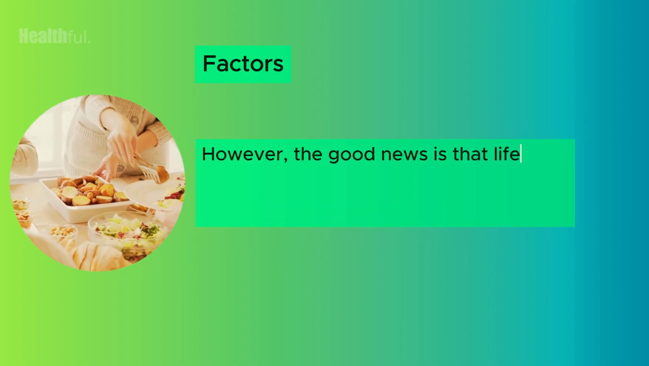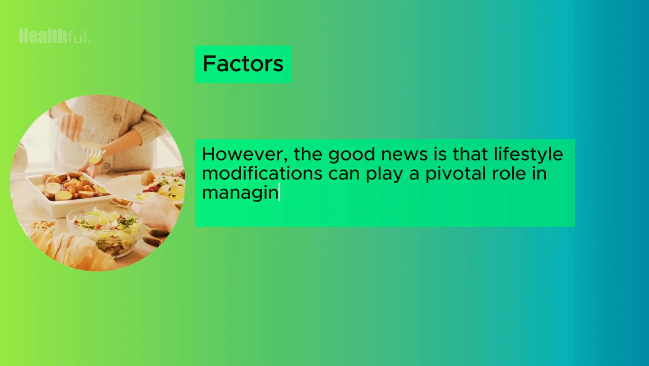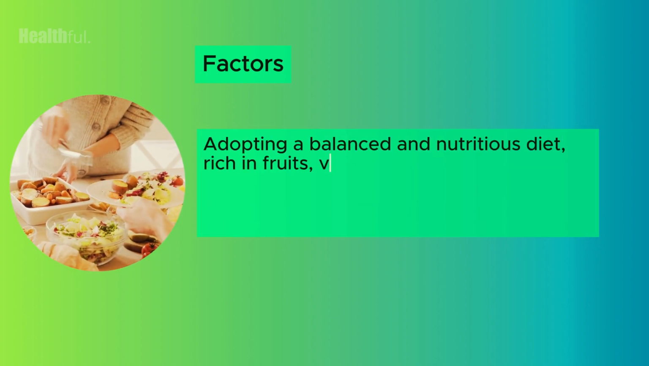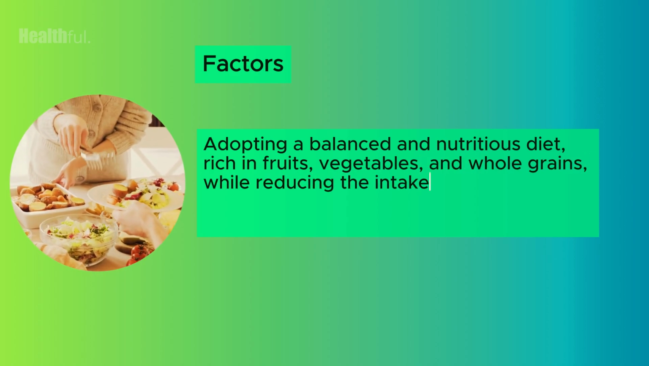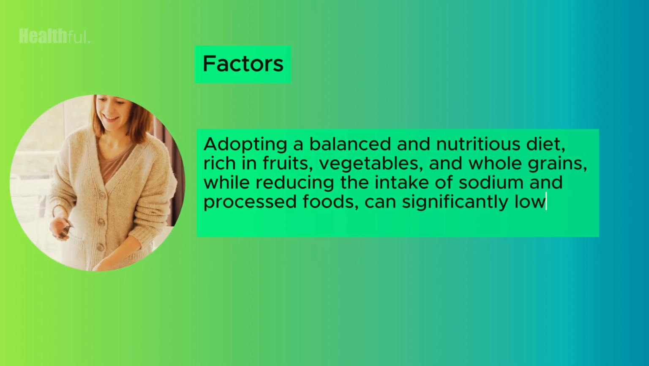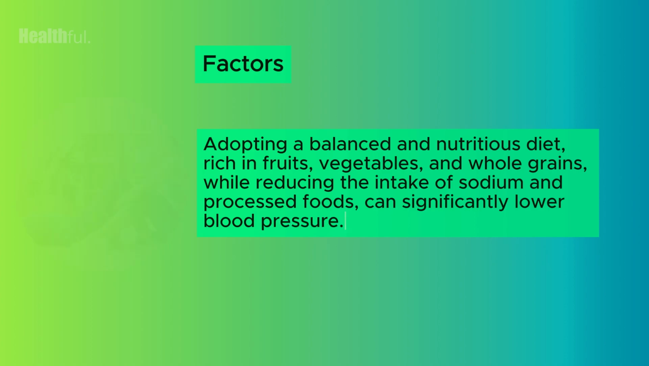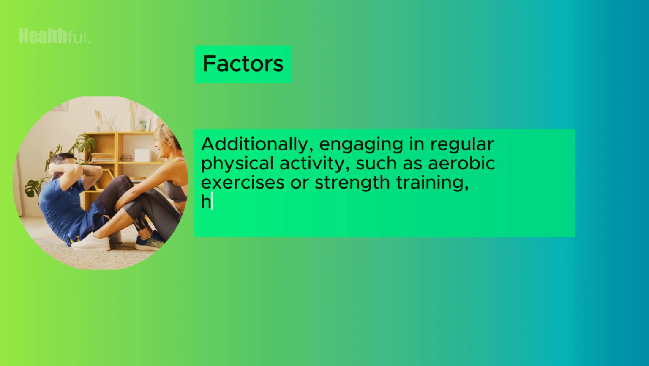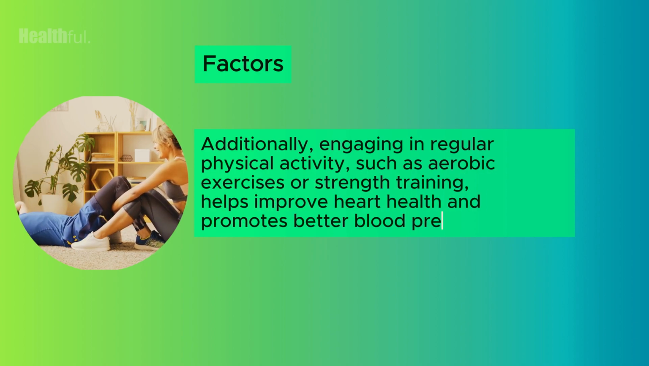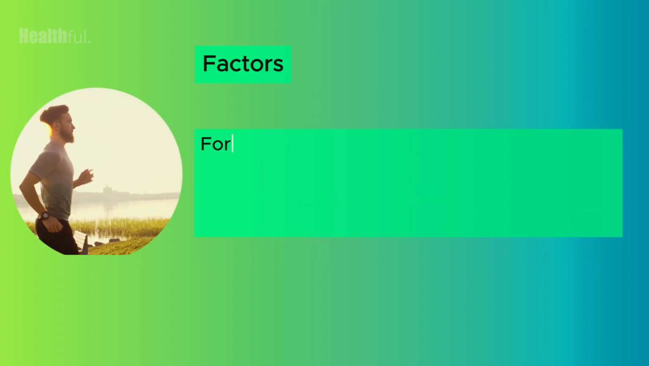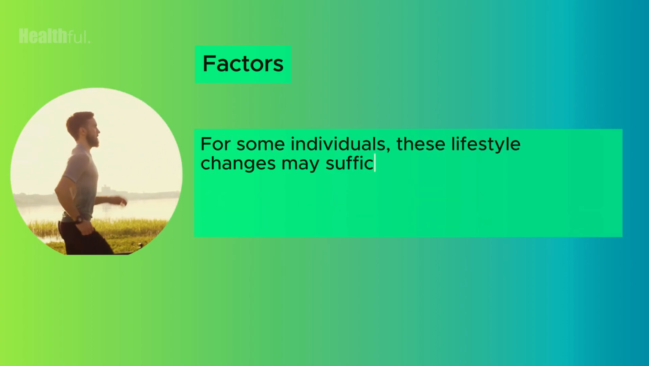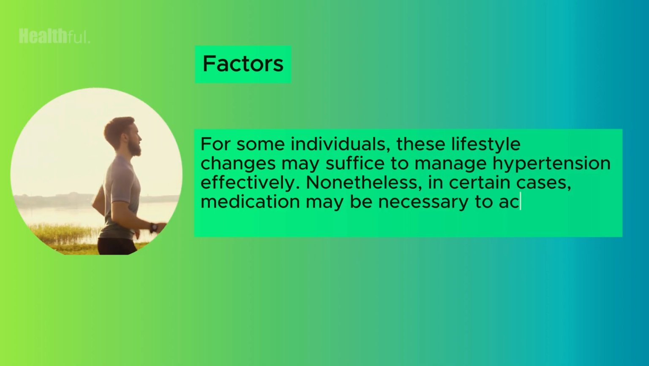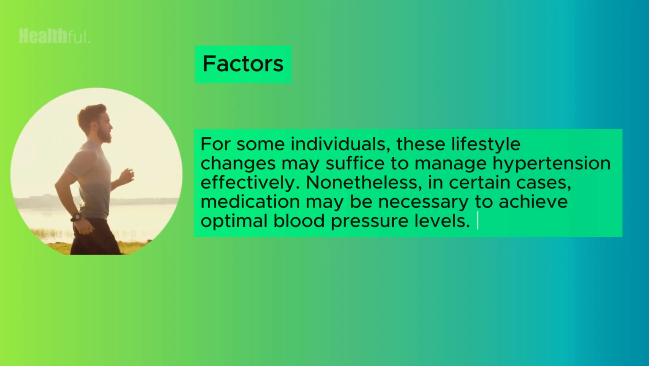However, the good news is that lifestyle modifications can play a pivotal role in managing blood pressure levels. Adopting a balanced and nutritious diet, rich in fruits, vegetables, and whole grains, while reducing the intake of sodium and processed foods, can significantly lower blood pressure. Additionally, engaging in regular physical activity, such as aerobic exercises or strength training, helps improve heart health and promotes better blood pressure control. For some individuals, these lifestyle changes may suffice to manage hypertension effectively. Nonetheless, in certain cases, medication may be necessary to achieve optimal blood pressure levels.